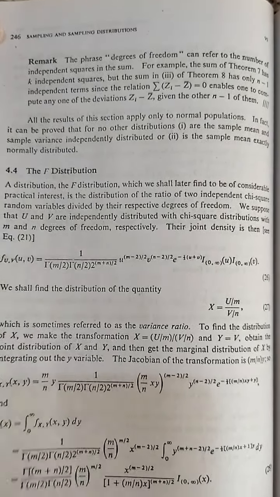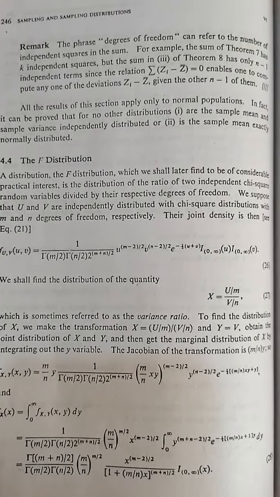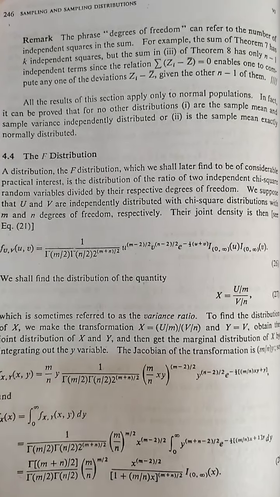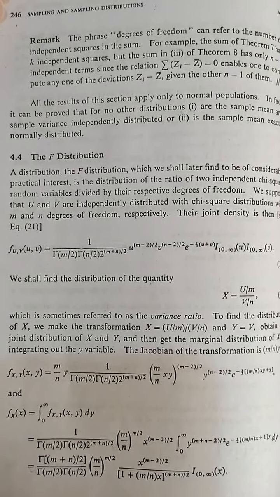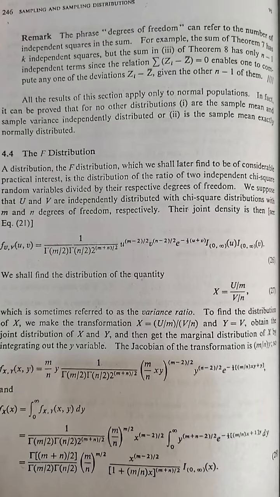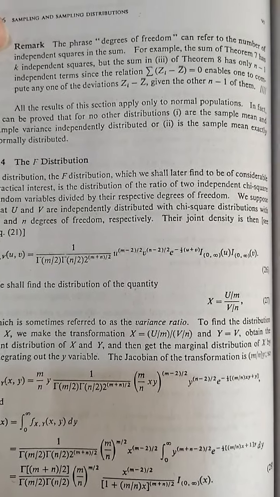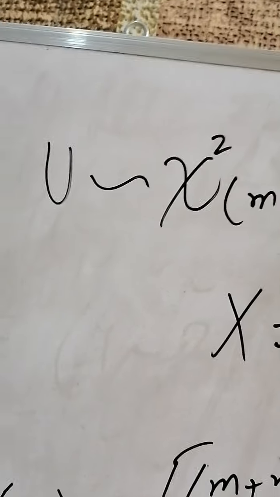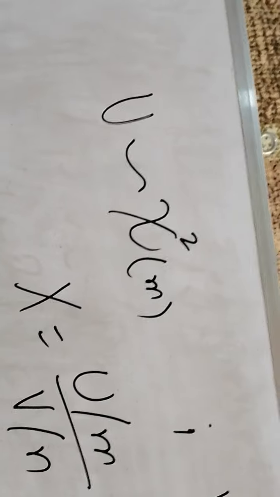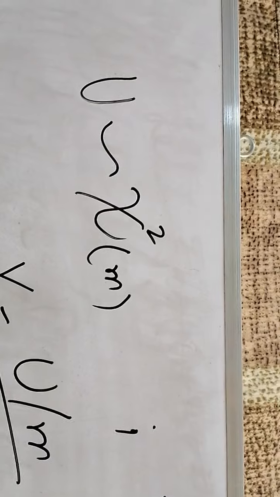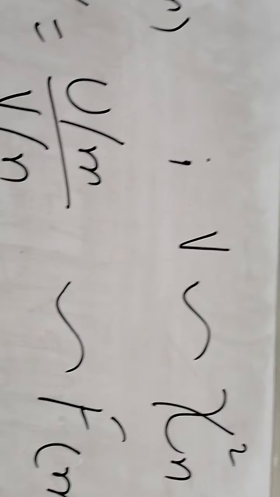This sampling distribution is the F distribution, and it is the distribution of the ratio of two independent chi-square random variables divided by their respective degrees of freedom. Or we may state it as follows: let U be a chi-square variable with m degrees of freedom, and V be another chi-square variable with n degrees of freedom.